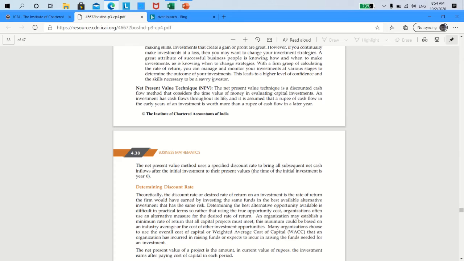Therefore, suppose that amount is assumed to be 10 lakhs and 5 rupees. Now, I know that the present value of the regular annuity, meaning the 3 lakhs to be received by me each year over the next 5 years, if I receive it as a single payment today itself, is worth 10 lakh and 5 rupees. Therefore, I will be getting something worth 10 lakh 5 rupees today, for which I need to spend only 10 lakhs today. Net, I will be left with 5 rupees. Hence, it is beneficial to invest in this particular machinery.